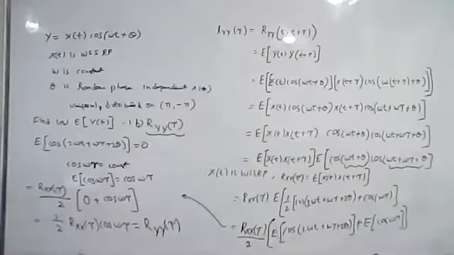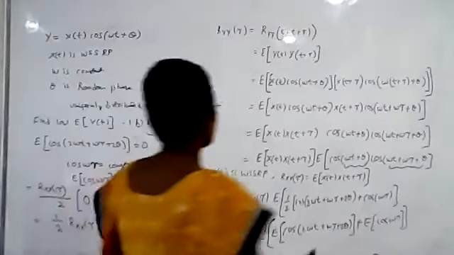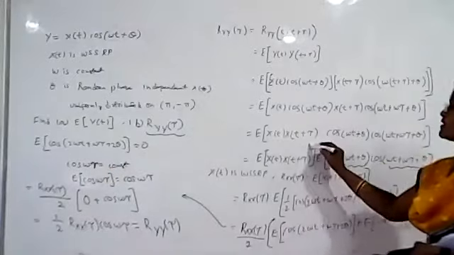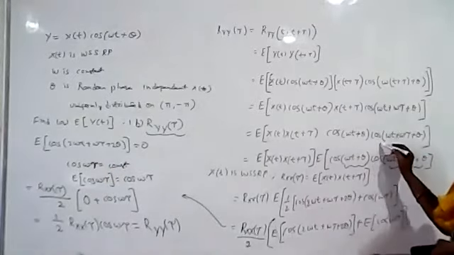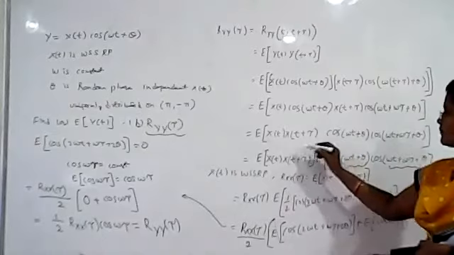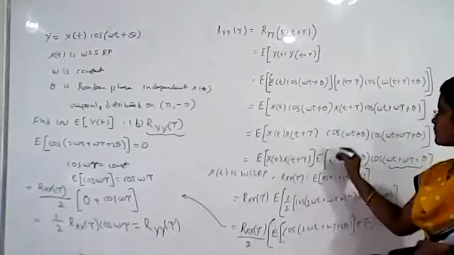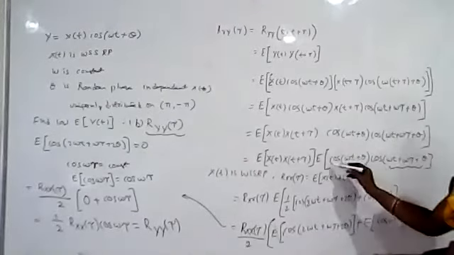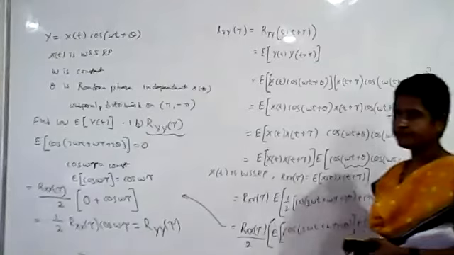So like this we have to solve this problem. Which is the random variable? Theta is the random variable, so you have to integrate with respect to theta. It is also given that x of t is independent of theta, so if two random variables are independent, the expected value can be applied to the x terms separately and to the theta terms separately.